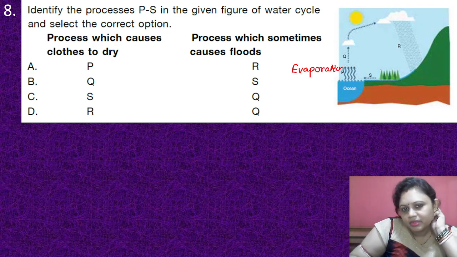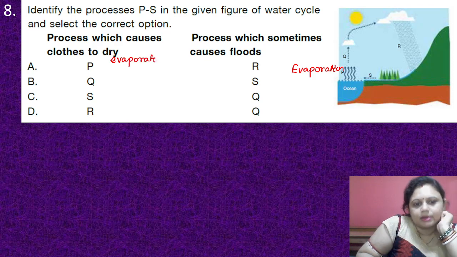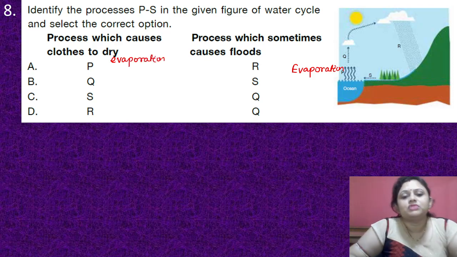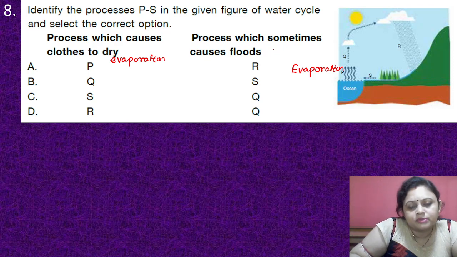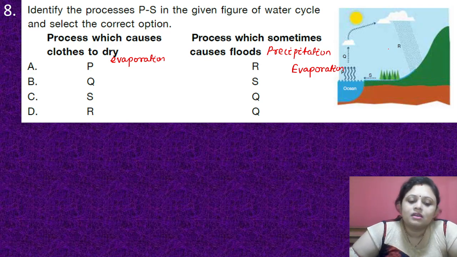evaporation. Okay, and the process which causes clothes to dry, that is evaporation. Okay, and the process which sometimes causes floods, that is precipitation. So this is evaporation, we got it, and the precipitation, that we can call as the raining.